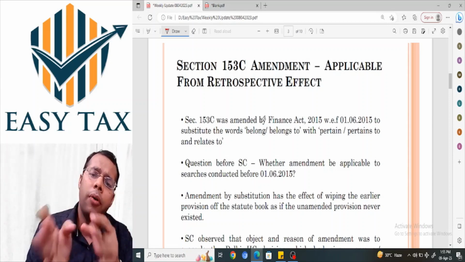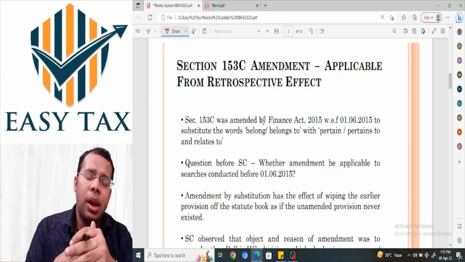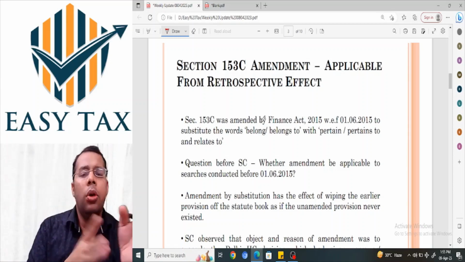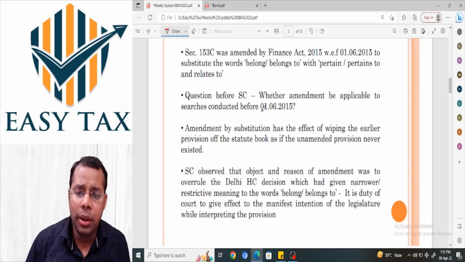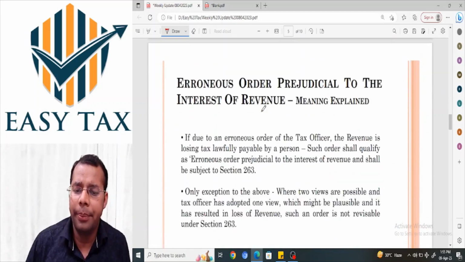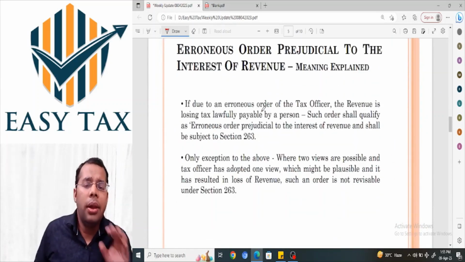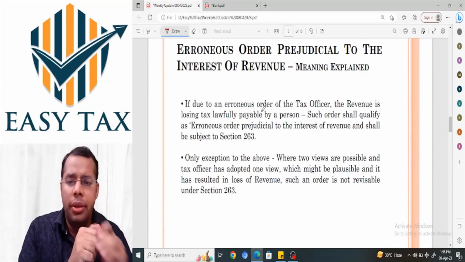Now there will be a lot of litigation on this point, whether the amendment recently made by the Parliament applies prospectively or retrospectively. Okay, so this was the reason in the case of Vikram Sujit Bhai. Yeah, another reason by the Supreme Court in the case of Pavilion Projects.